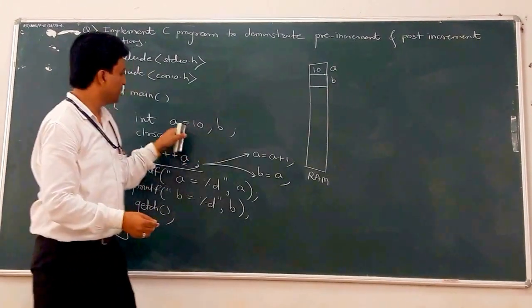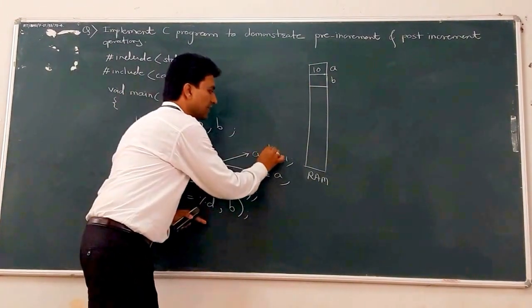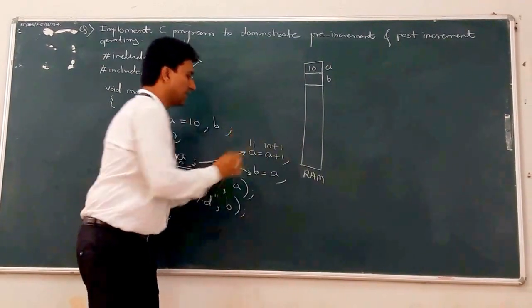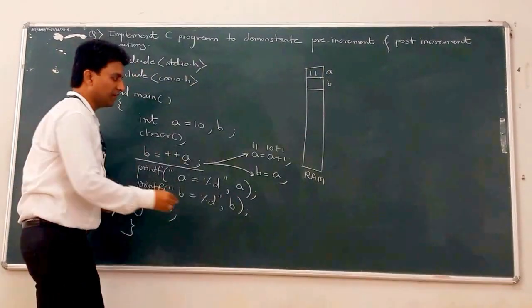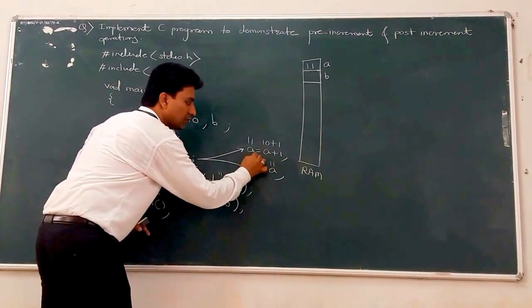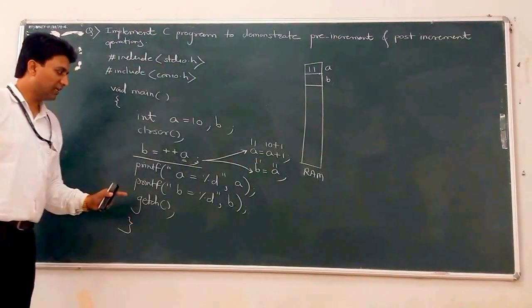Now what is the initial value of A? A is 10. So 10 plus 1 is 11, and this 11 is overwritten here in the RAM. After that, 11 is assigned to B. So what is the value of A?